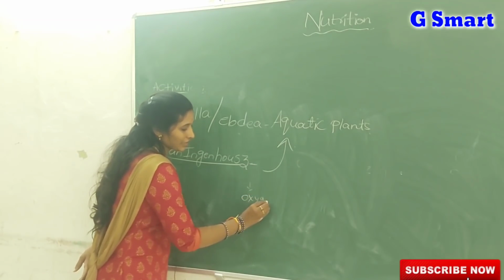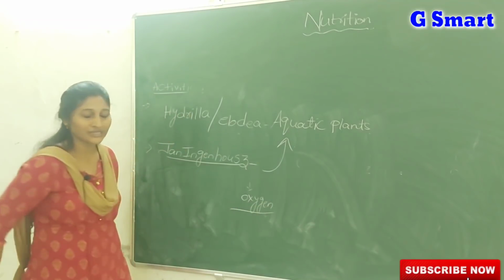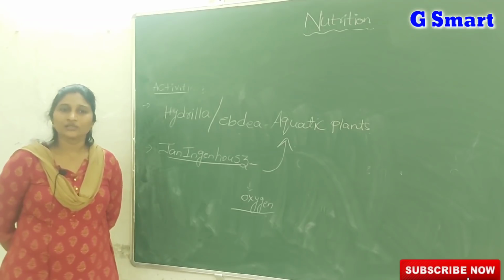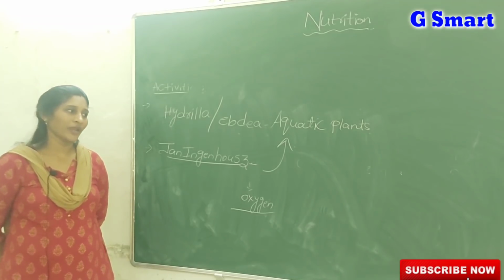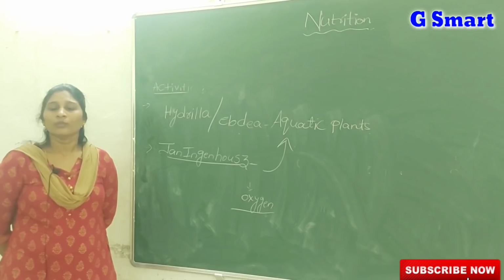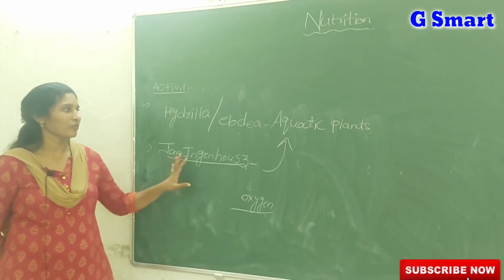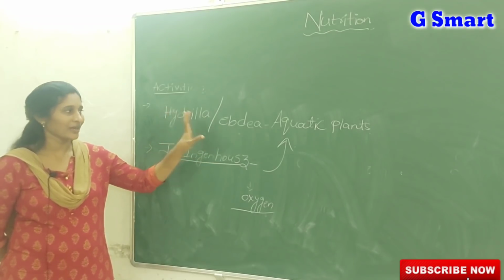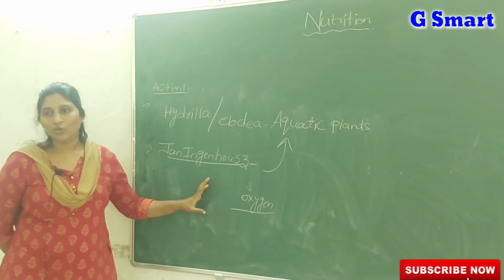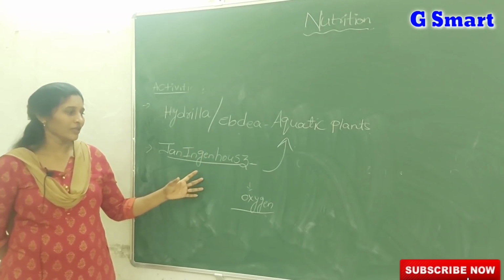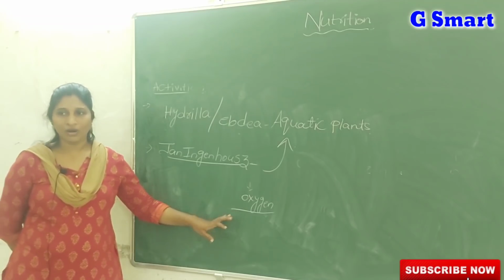He stated that all green parts of plants carry out photosynthesis only in the presence of light. He conducted experiments with aquatic plants like Hydrilla or Elodea, and small gas bubbles came from the plant after some time, and that gas was oxygen.